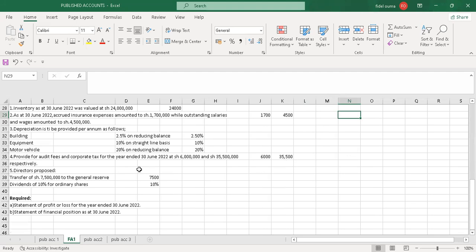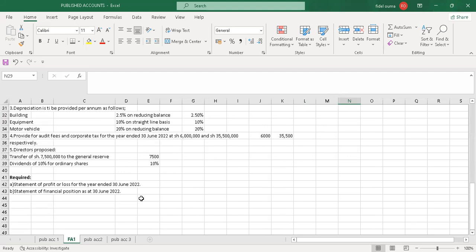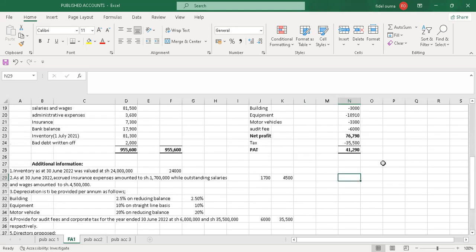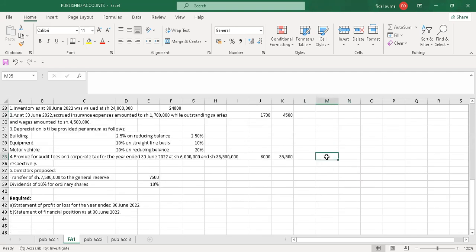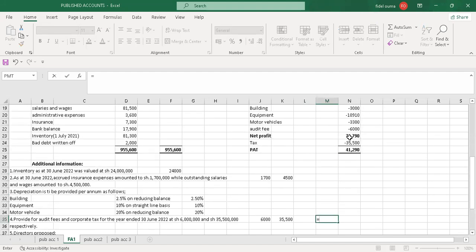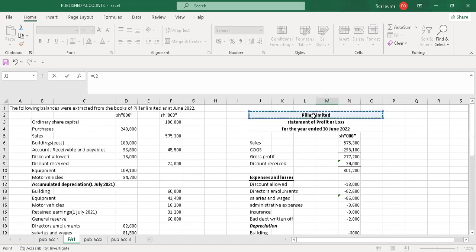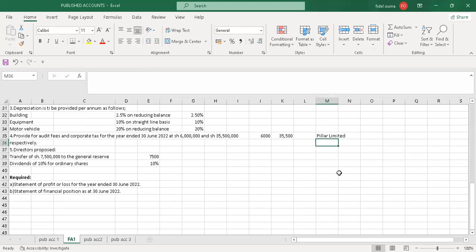So the next thing, I'll go to the statement of financial position as of 30th June 2022. So I just come here. And I'll just copy the name of the company. It was called Pillar Limited. Yes, I'll write statement.